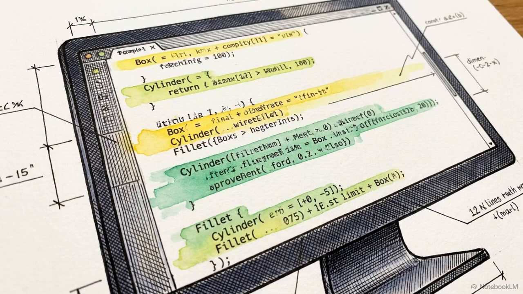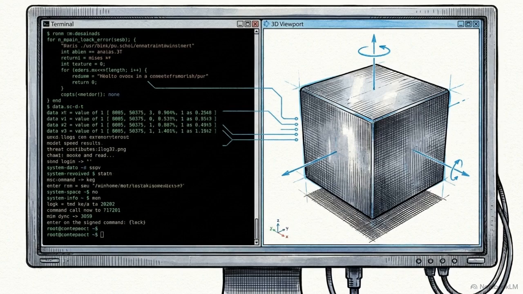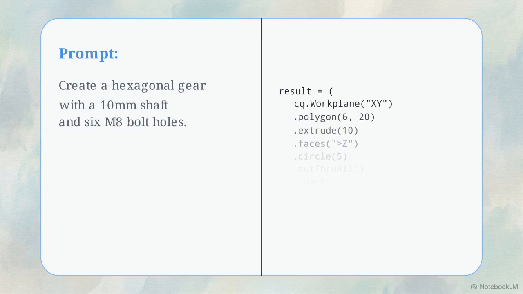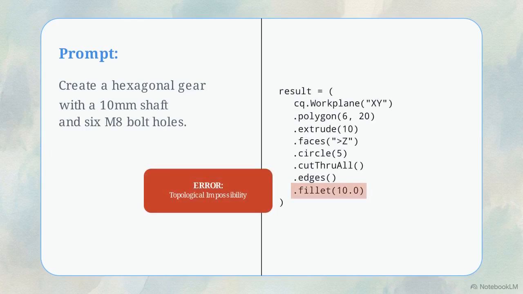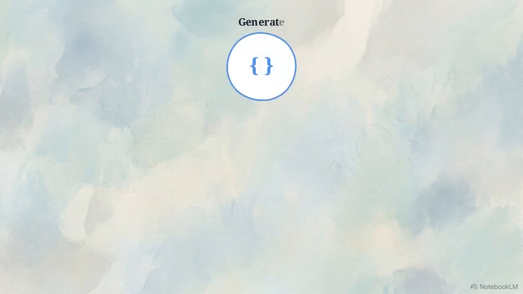domain-specific parametric CAD code rather than predicting new 3D geometry from pixels. This method offloads the burden of mathematical exactness. The probabilistic AI handles the logic, while a deterministic geometry engine compiles the final shape. A natural language prompt for a hexagonal gear translates into CAD query code. If the code contains a topological impossibility, the compiler flags the error. The AI agent reasons about the traceback error and rewrites the script until the solid geometry compiles successfully.